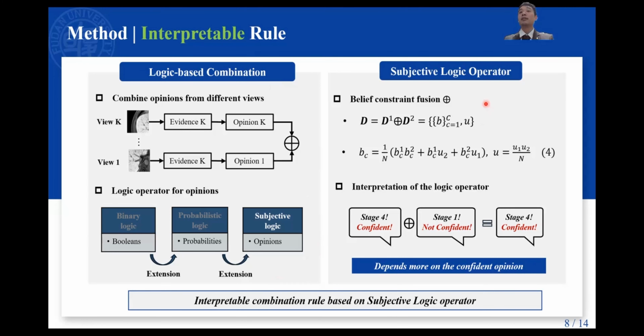In this work, the subjective logic operator we used is belief constraint fusion. The formal definition is shown in equation 4. Here we use a simple example to interpret the operator. Assume that we have opinions from two different views. If we apply the fusion operator, the combined opinion depends more on the confident one. The uncertainty of the combined opinion is low if at least one opinion is confident.